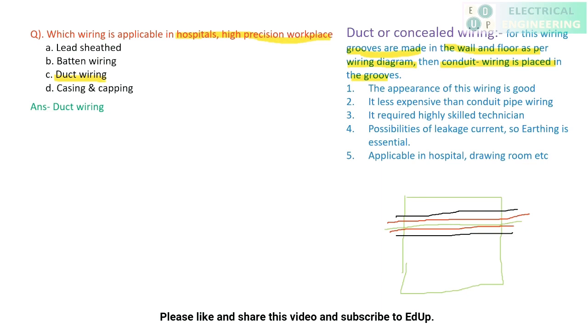Now what happens? Doing so, these wires are hidden inside the wall or inside a roof, so they are not directly accessible to the user. So the safety factor plays a key role here. The appearance of this wiring is very good because, as I said, the wirings are inside the wall, so the looks are very good. It is less expensive than the conduit wiring.